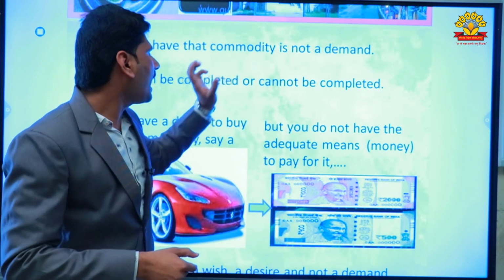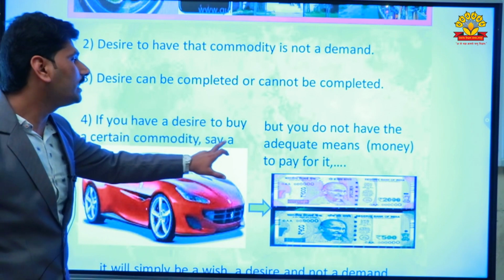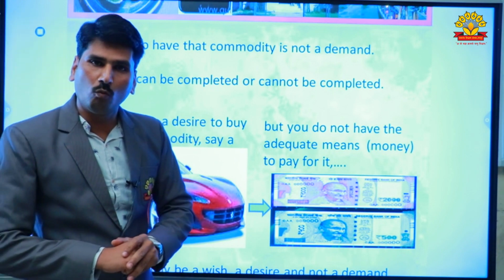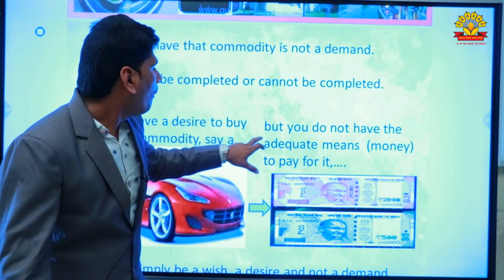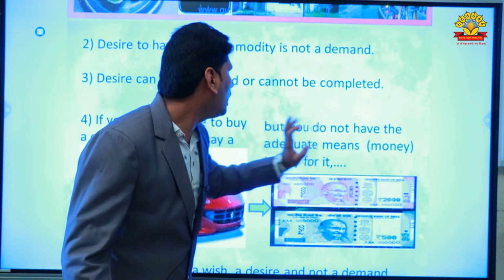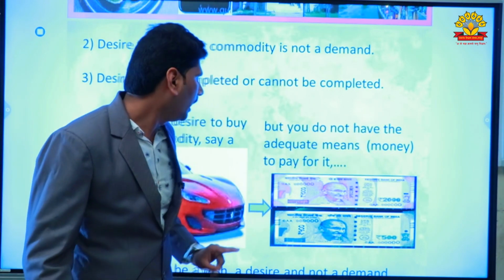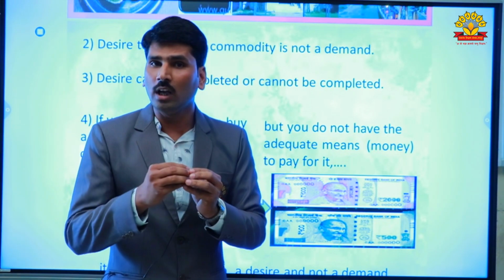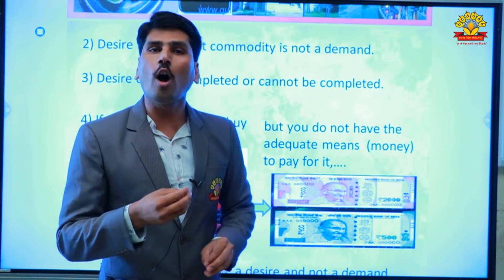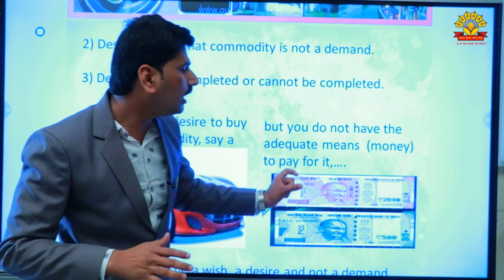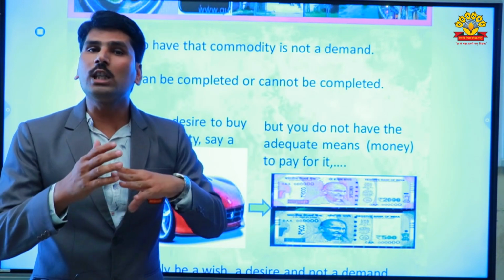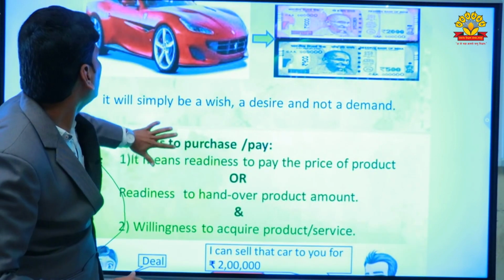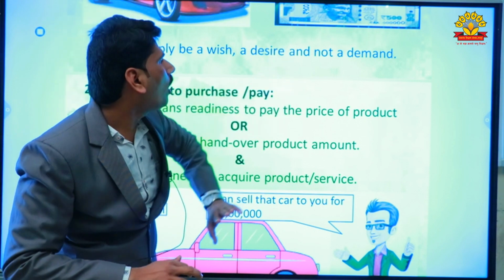If you have a desire to buy a certain commodity, say a car, but you do not have adequate means, money, to pay for it, we wish to have a car but the ability to pay, the purchasing power, is absent. That's why it is just a desire of that person, simply a wish, not a demand.